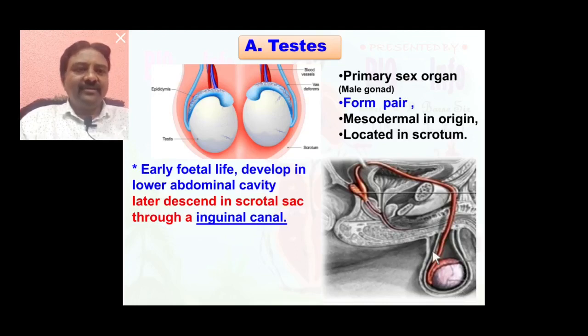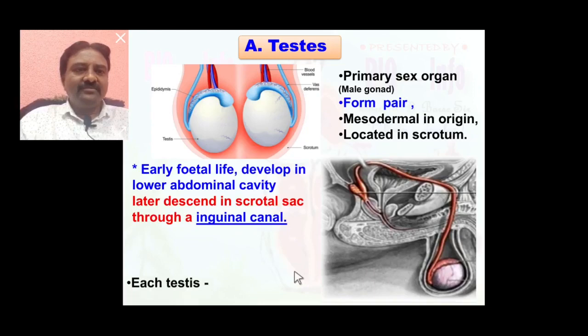If the testis does not descend into the scrotal sac during early fetal life, the condition created is known as cryptorchidism, and such a male person becomes sterile. We will discuss cryptorchidism in detail later.